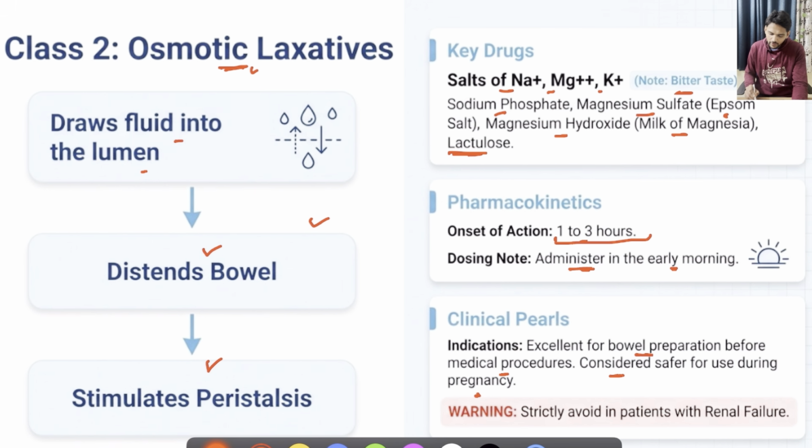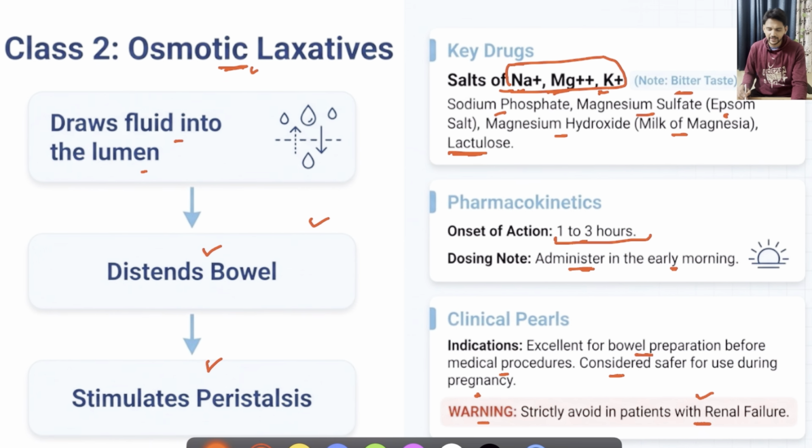But the only warning we should keep in mind while advising this class of drug is that we have to avoid this in patients with renal failure because, as mentioned, they contain numerous electrolytes, for example, sodium, magnesium and potassium. So in patients with renal injury, it might harmfully affect the levels of all these important electrolytes, leading to adverse events. So this point we have to remember. Again, as a highlight, this should be avoided in case of renal failure.